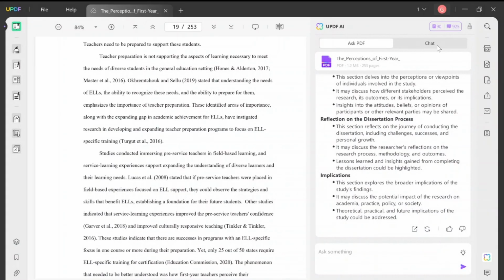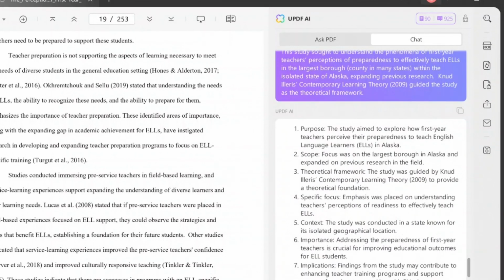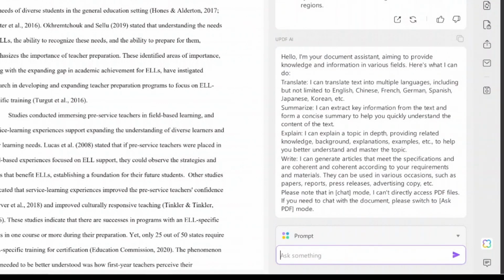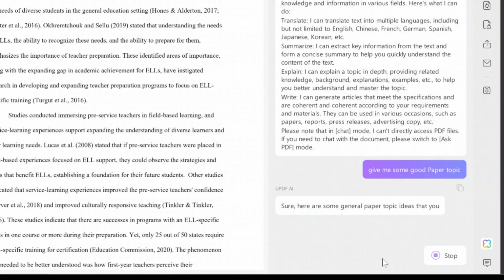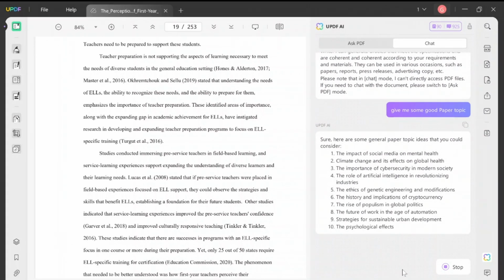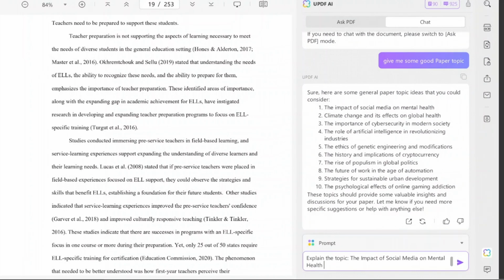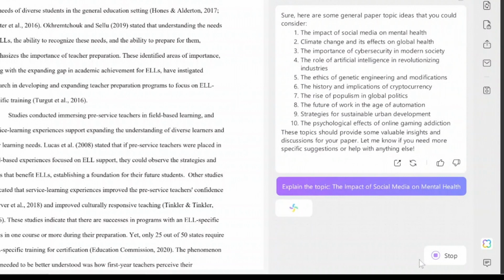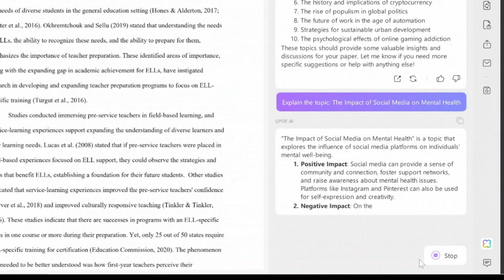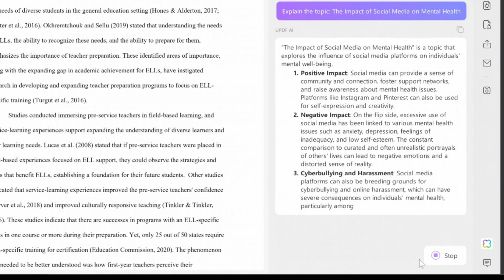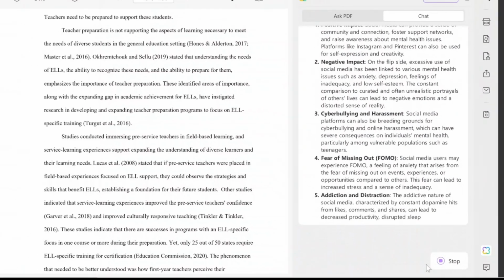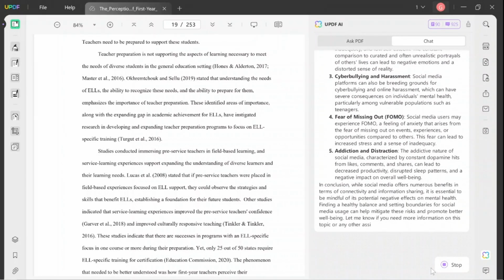For instance, you can input, "Give me some good paper topics" on the chat option. UPDF AI will give you about 10 topics in just seconds. Then you can say, "Explain the topic. The impact of social media on mental health among adolescents." Surprise! UPDF AI gives you a very understandable answer.